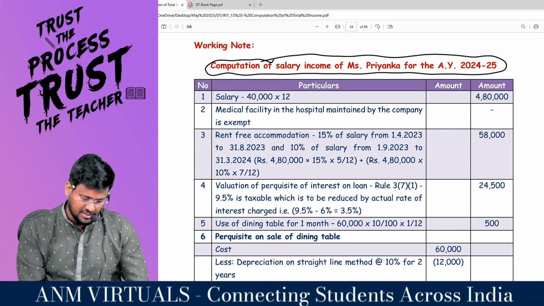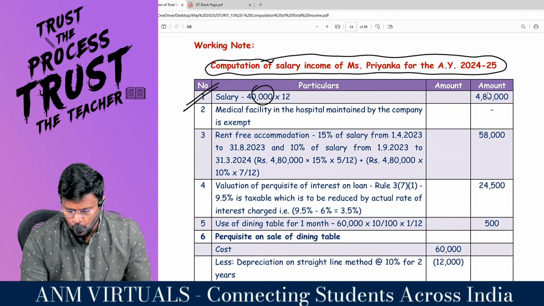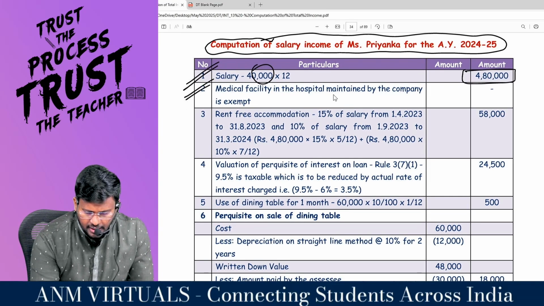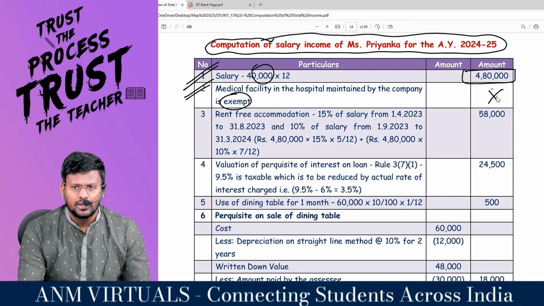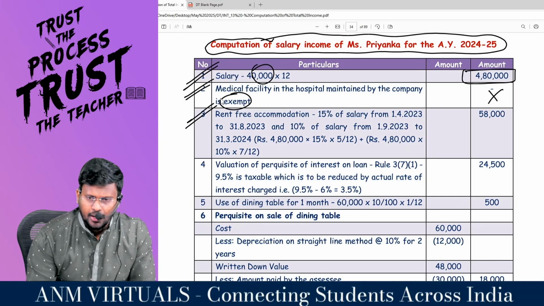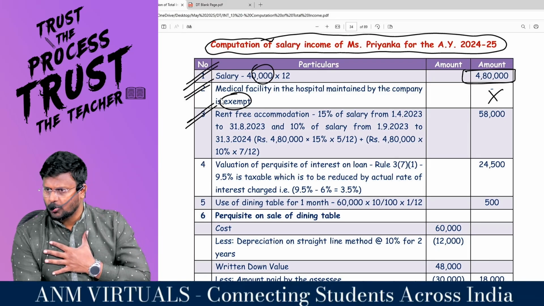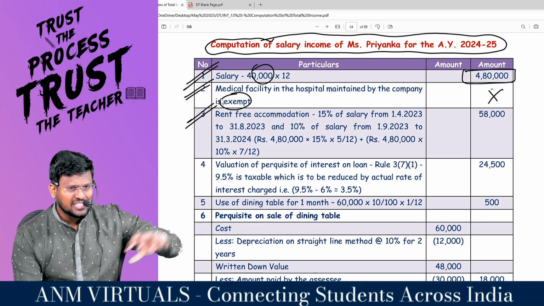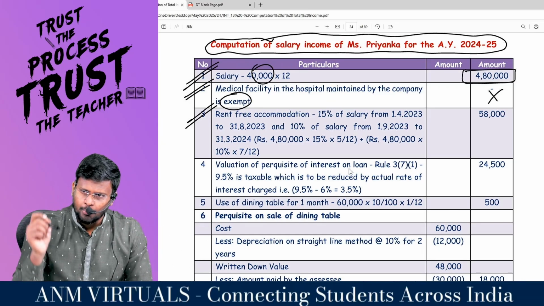Understanding the takeaways. First one, salary. What is the per month salary? So 40,000 into 12 comes to 4,80,000. Comfortable? Medical facility in the hospital maintained by companies exempted. So nothing will be included in the gross salary. Settled with this provision? Rent-free accommodation, my dear lovable students. Sir, rent-free accommodation, either the accommodation can be owned by the employer or taken on lease or provided in hotel. This accommodation is owned by the employer. If the accommodation is owned by the employer, it is based upon population.